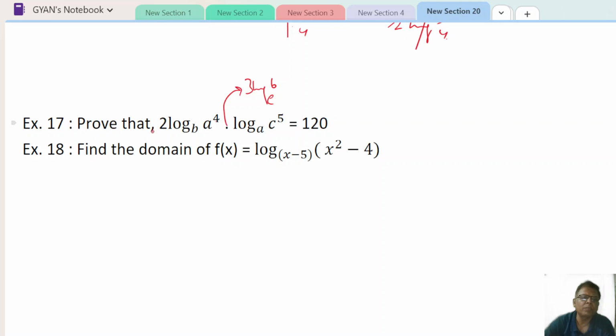So here 4 will come here. So let's see, 4 will come here.